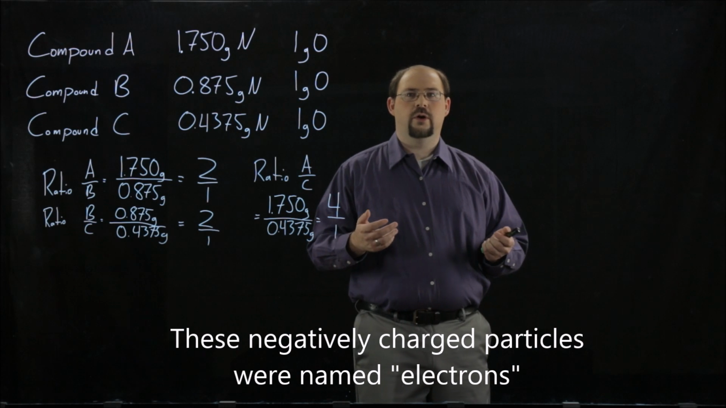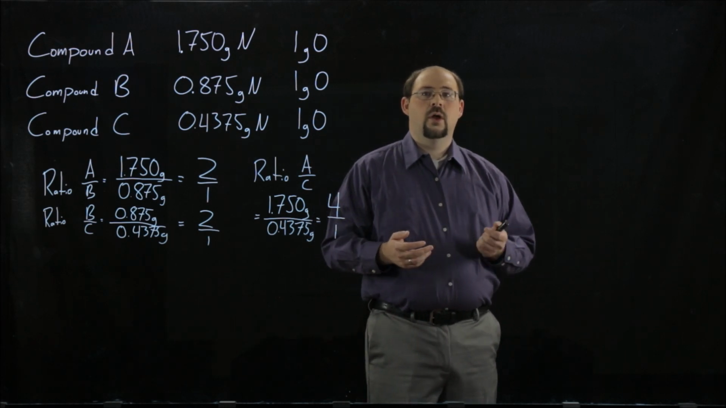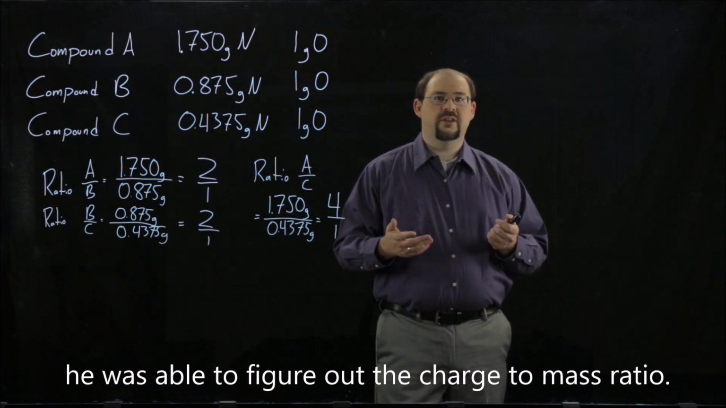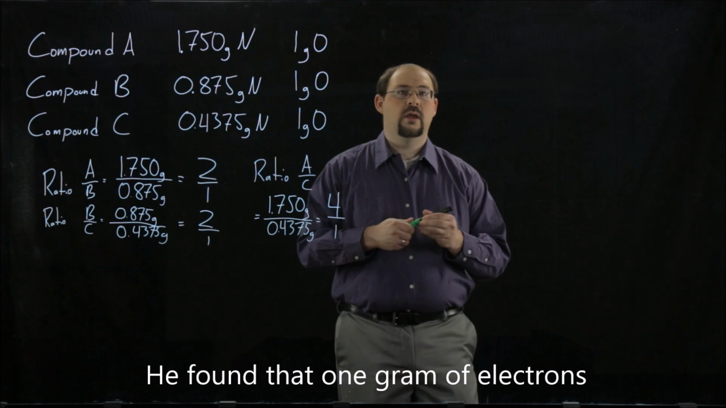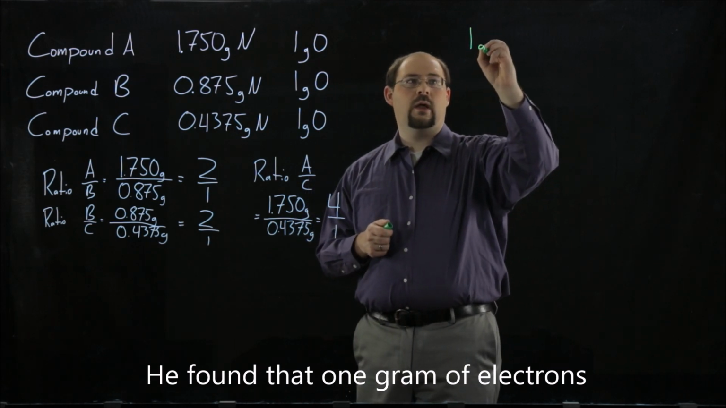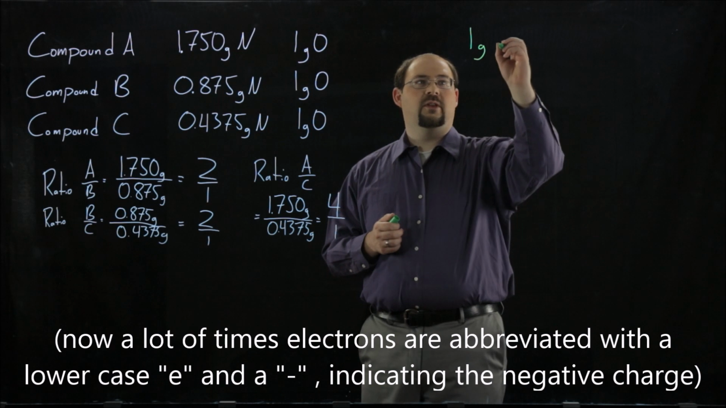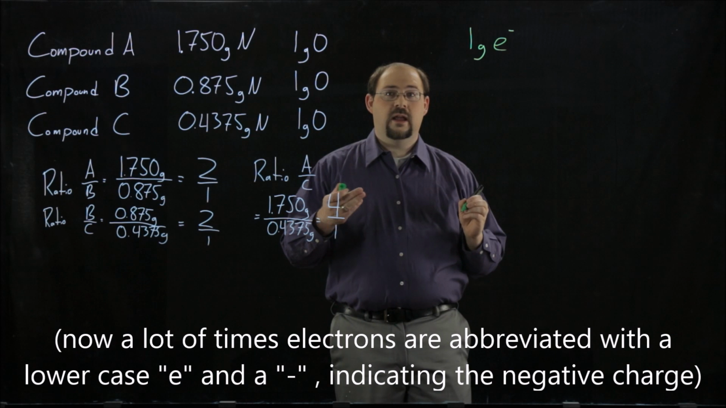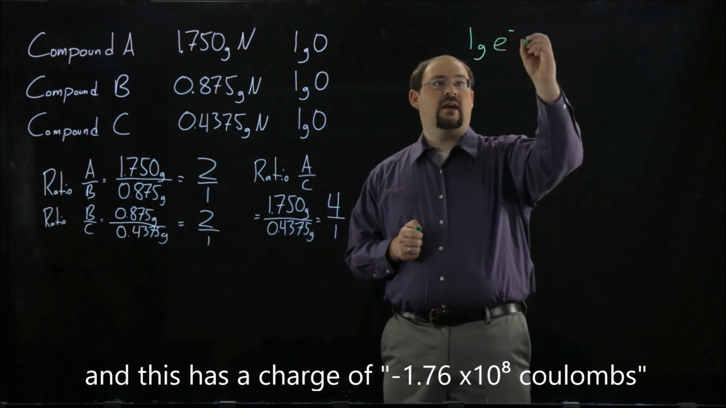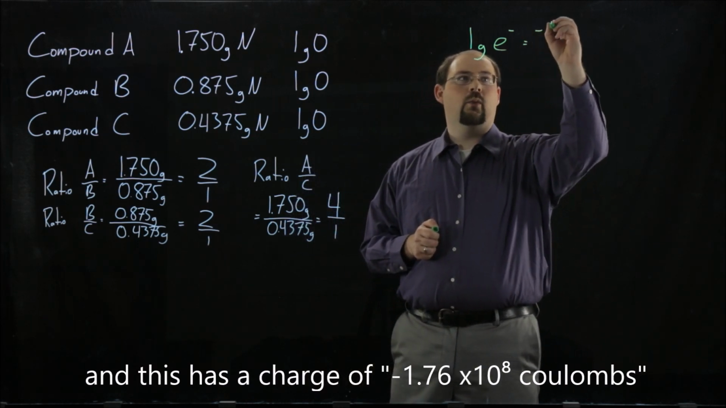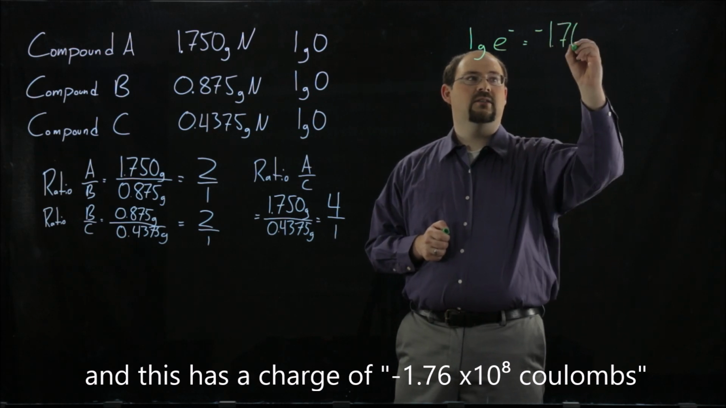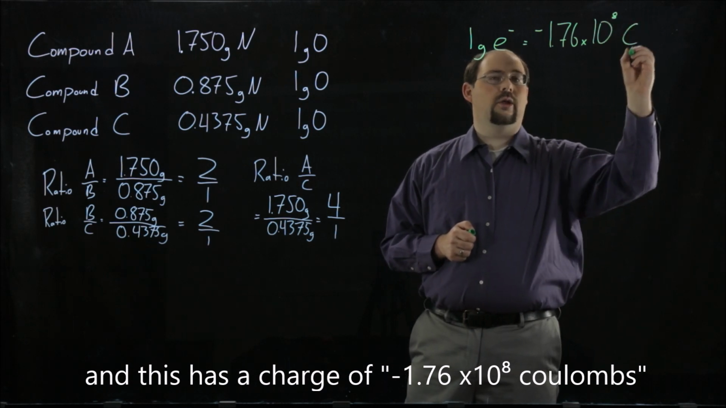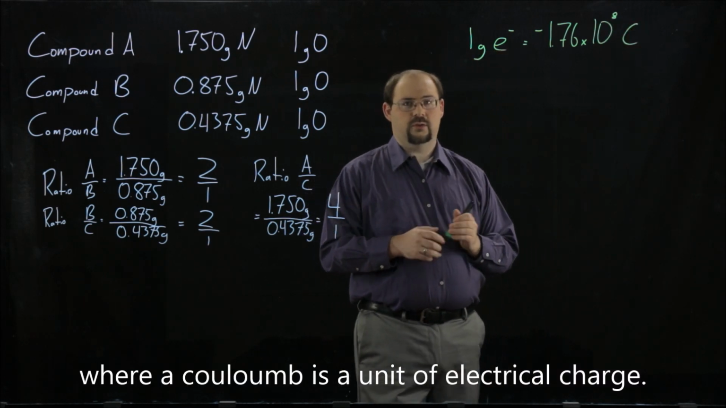These negatively charged particles were named electrons. While Thomson couldn't directly determine the charge or the mass of the electrons, he was able to figure out the charge to mass ratio. He found that 1 gram of electrons, now a lot of times electrons are abbreviated with a lowercase e and a minus charge, indicating that they are negatively charged, has a charge of negative 1.76 times 10 to the 8th coulombs, where a coulomb is a unit of electrical charge.